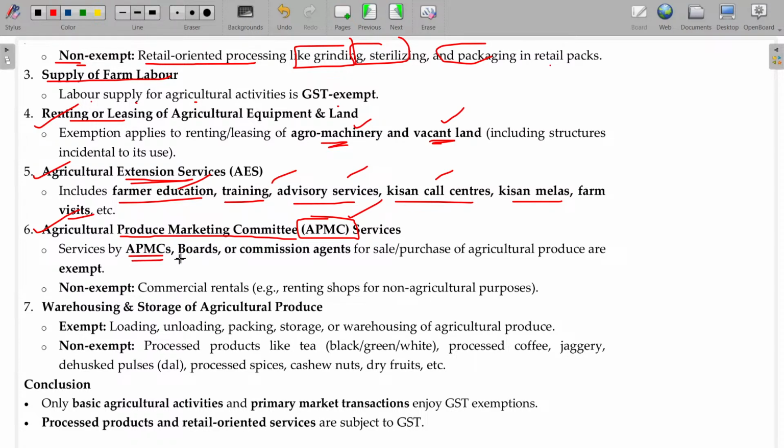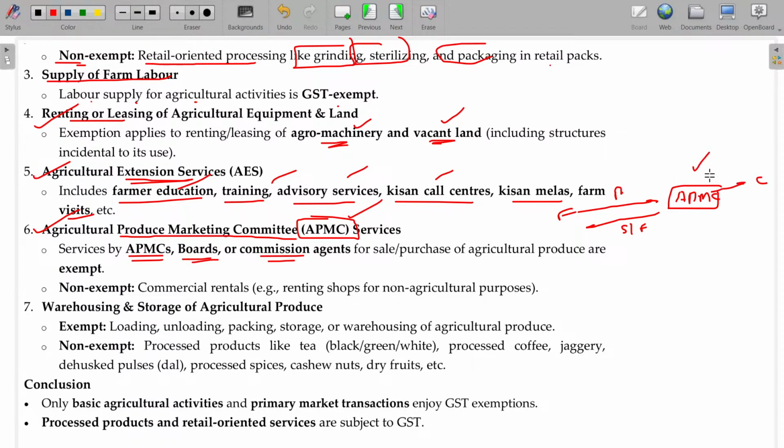Services by APMC, board, commission agents. There is an APMC. What will they do? From the farmers, they will collect cultivated produce, and they will supply seeds and fertilizers, whatever is needed, and help these produce sell to the public.